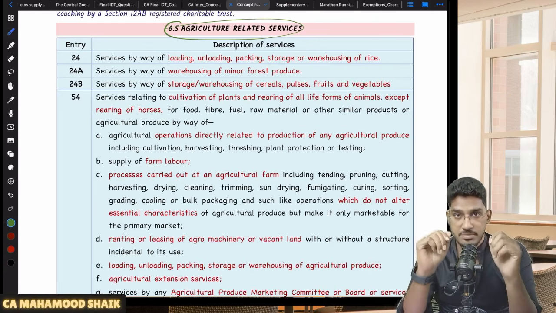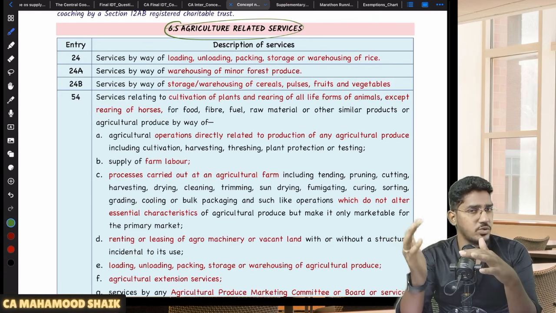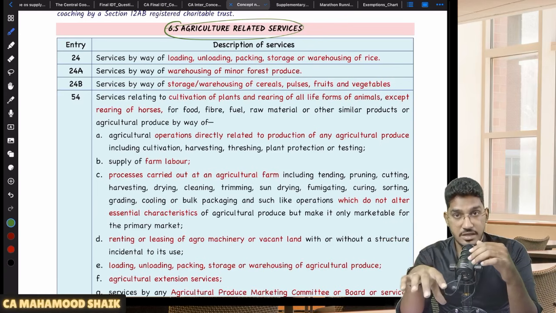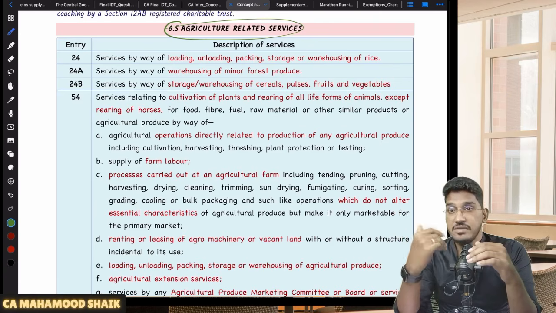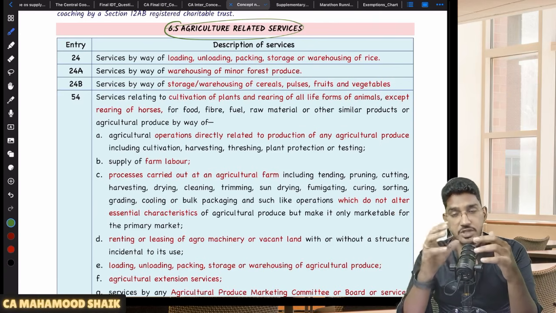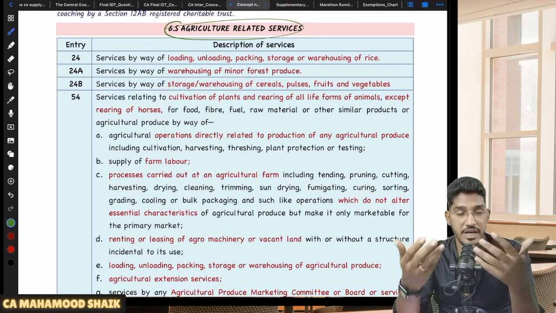That person is exempted. So that means, what if you are an agriculturist, whatever supply you are doing out of cultivation of land, you are not required to pay any tax on it. You are not liable for registration. But this agriculturist will be receiving various services. In relation to that agriculture, there will be so many input services which this agriculturist might be receiving.